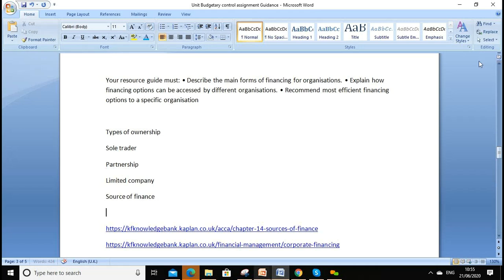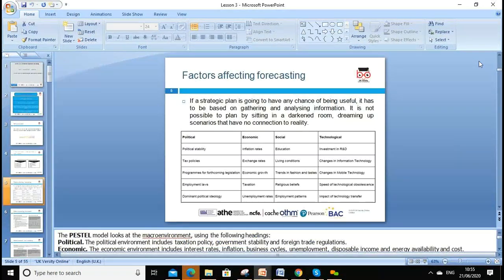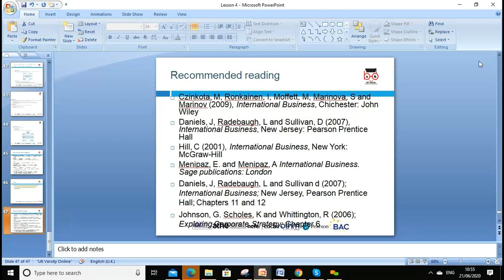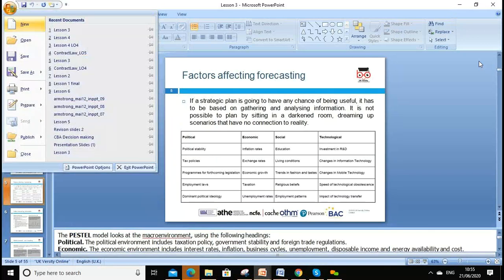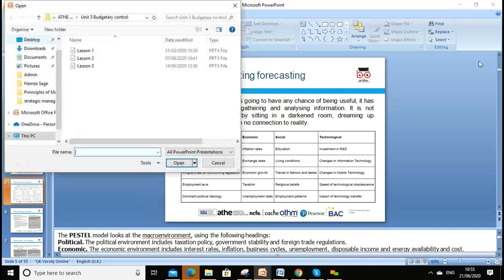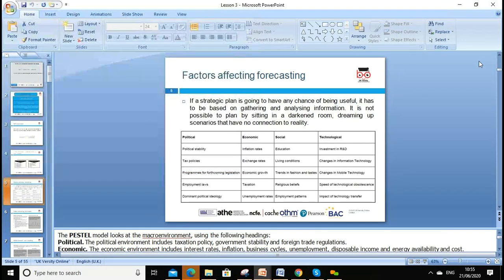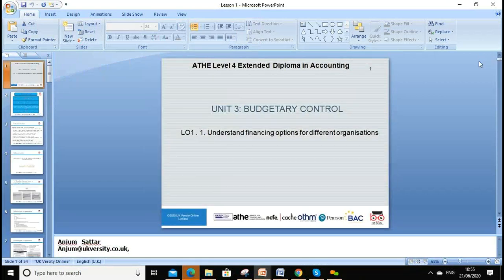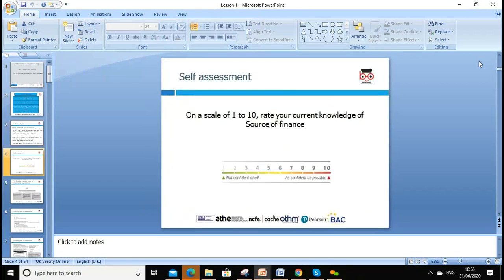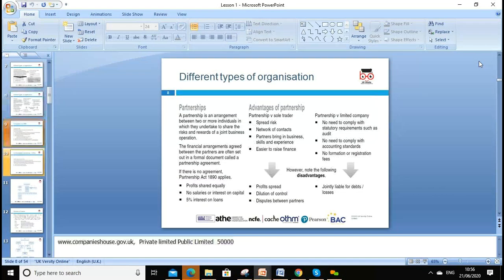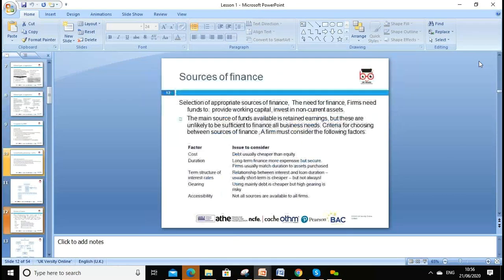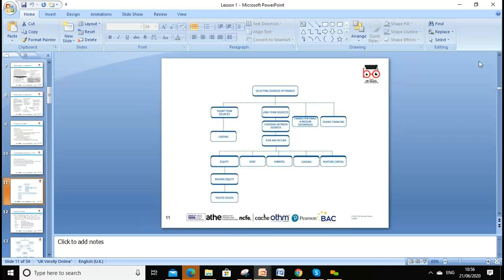So what you do now, go back and open our lesson 1 for this task, because we already addressed all our assessment criteria. We discussed types of ownership with advantages and disadvantages, and we discussed different sources of finance.